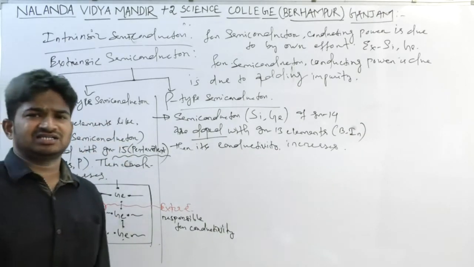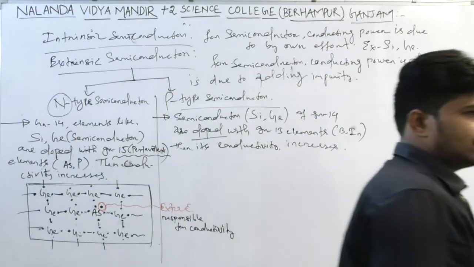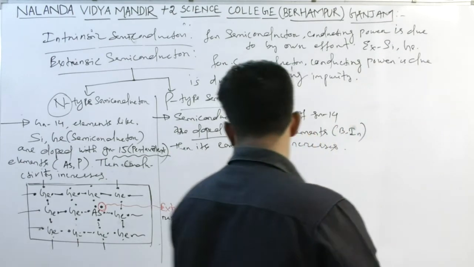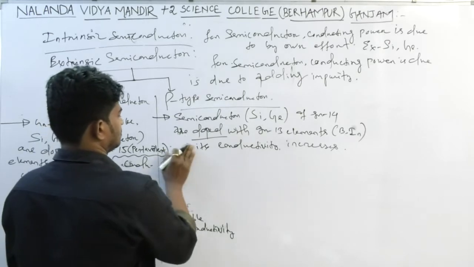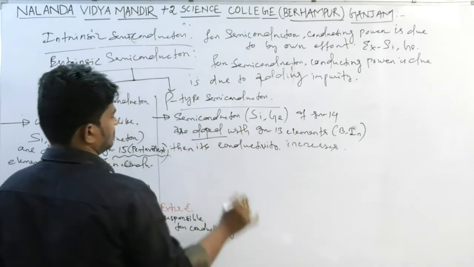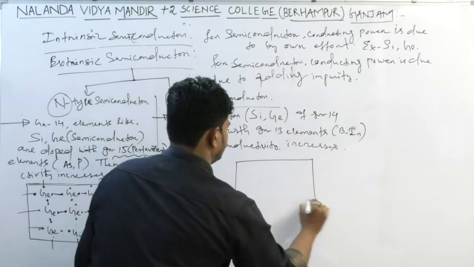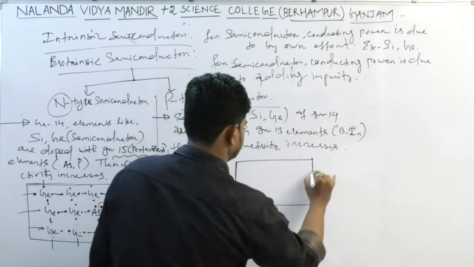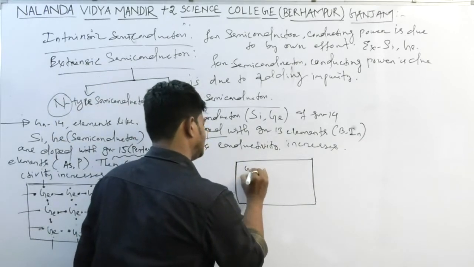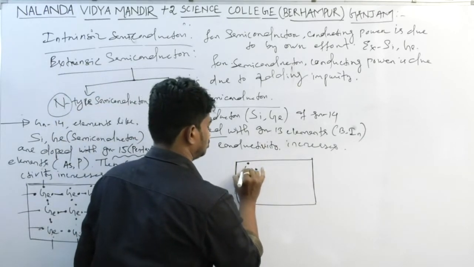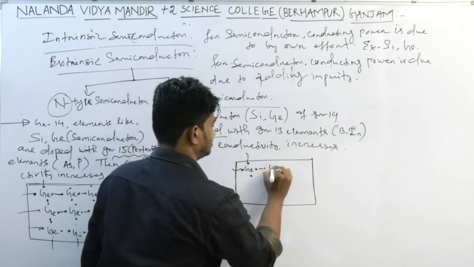But P-type semiconductor is totally different. How does it work? See, in P-type semiconductor the diagram will be like this. So this is germanium, having 4 valence electrons, and another germanium.